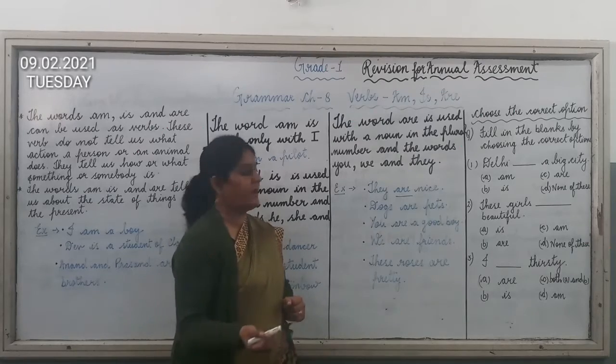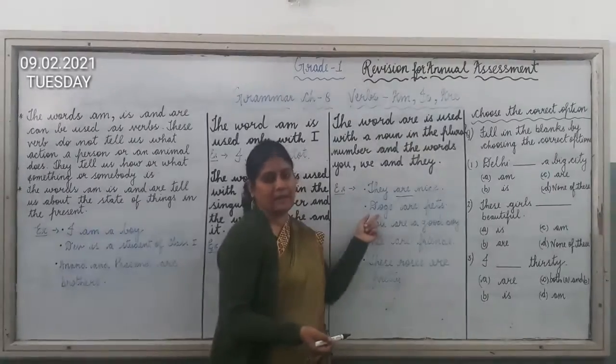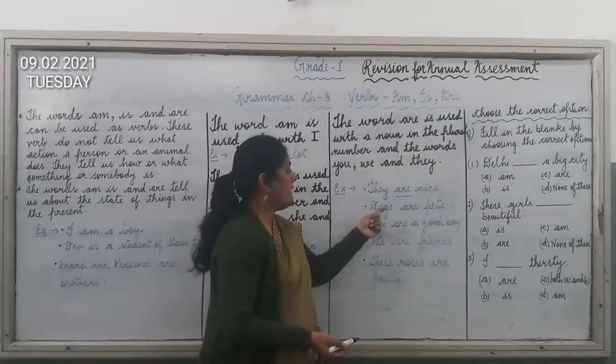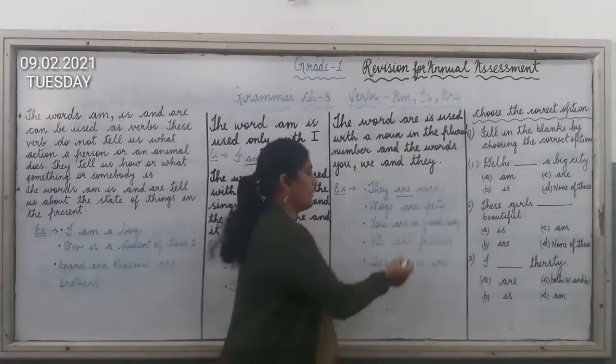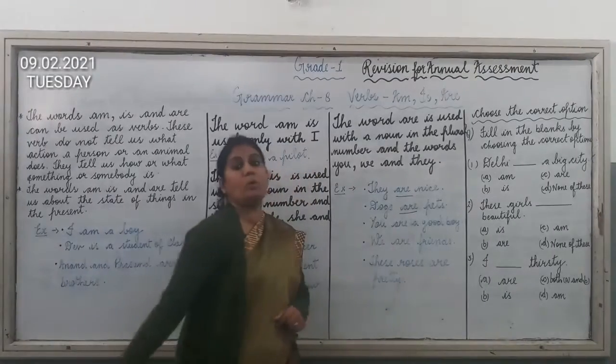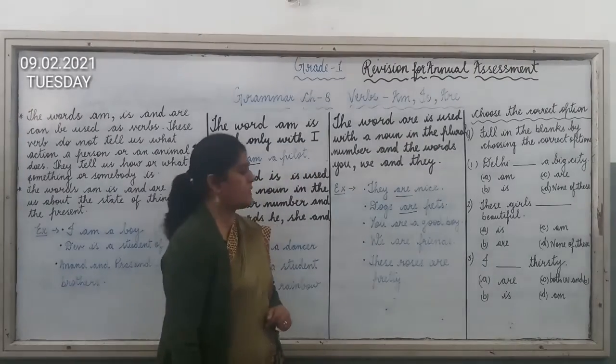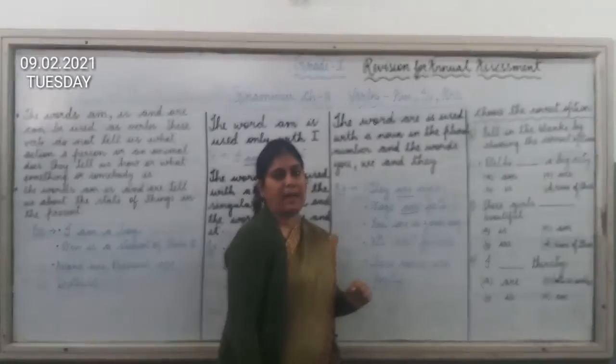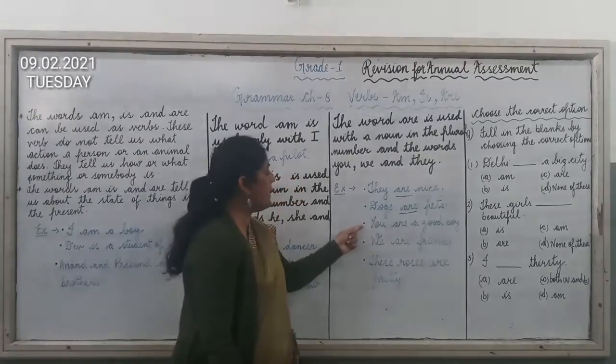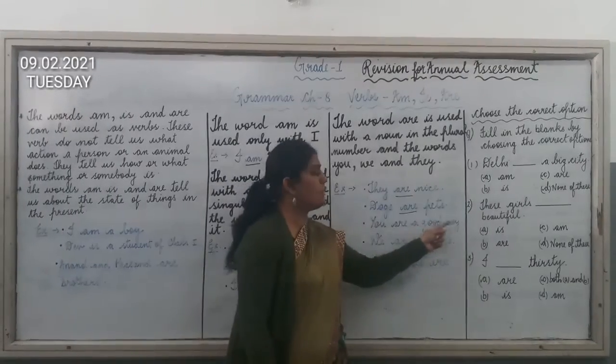But it is more than one. So here you can see dogs are written. So we will use the verb are here because we are talking about plural number, meaning many dogs. So we will use are as the verb. Third is, you are a good boy.